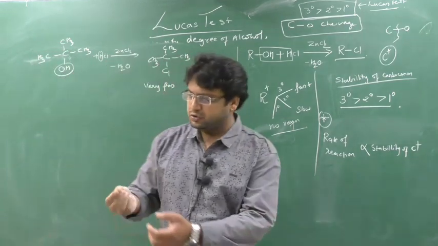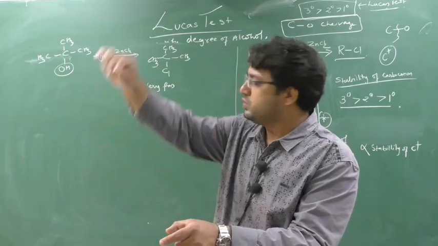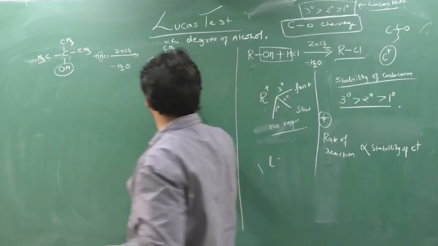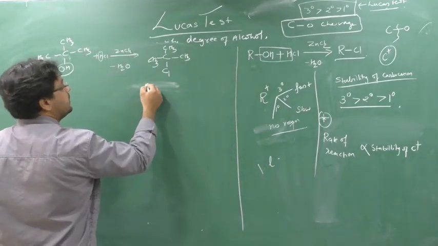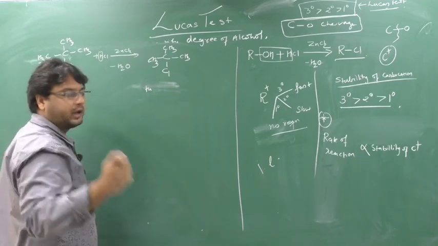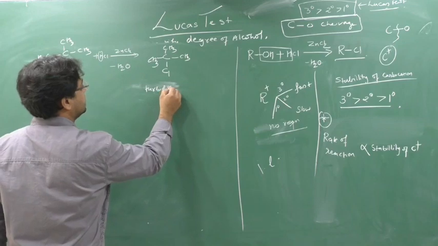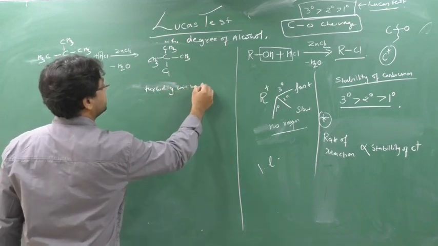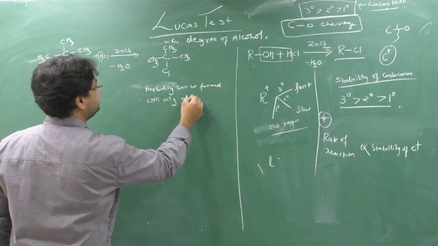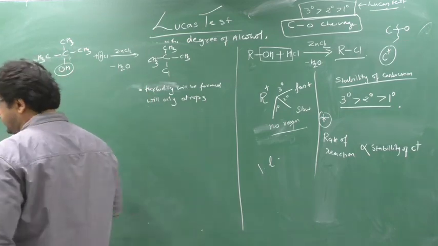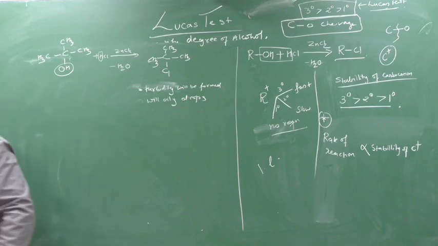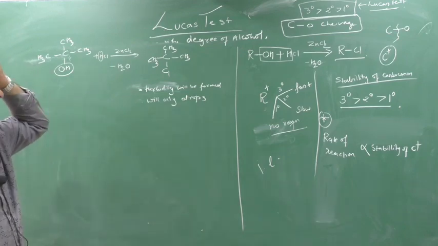As soon as you add HCl and ZnCl2 to a 3 degree alcohol, you get a very fast reaction, and what do you observe? You observe that turbidity is formed. Turbidity means white color, like Limca color, Limca you are drinking, no? So turbidity will be formed with oily drops appearing. This is the observation in 3 degree alcohol, so oily drops appear on the upper layer and turbidity is formed with oily drops.